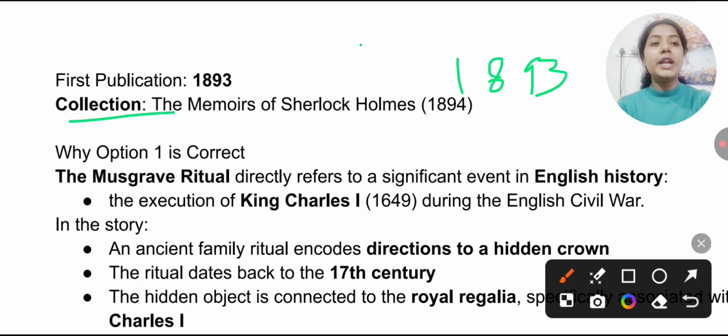The work was published in 1893 and is in the collection The Memoirs of Sherlock Holmes, 1894. Okay.